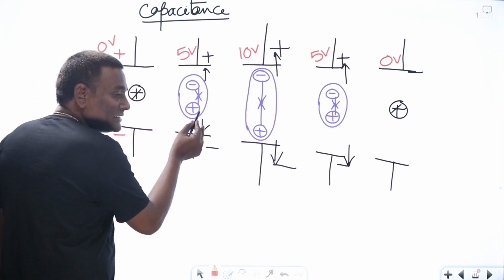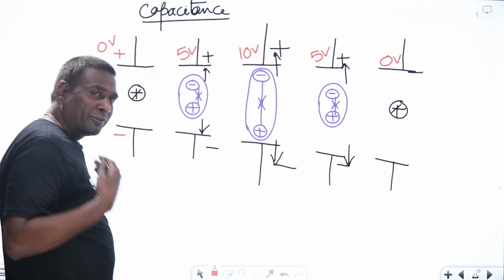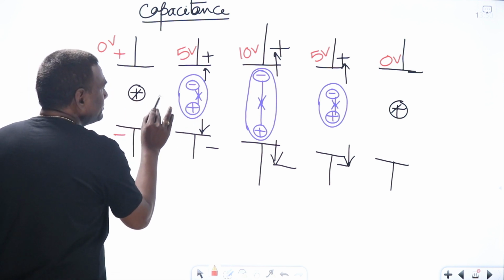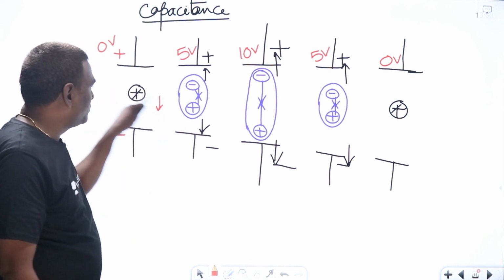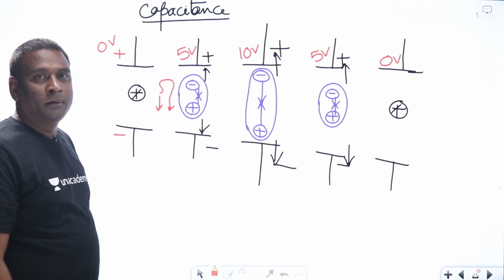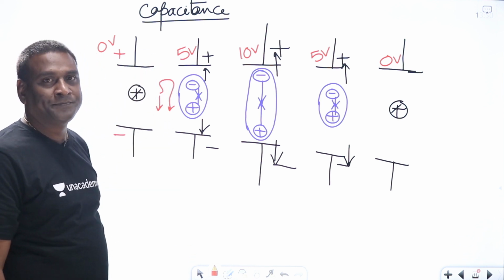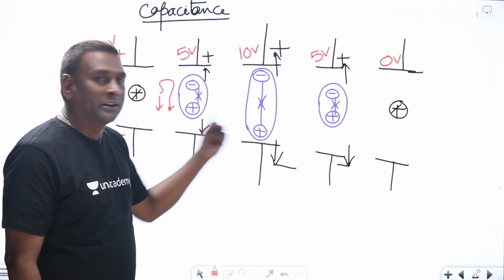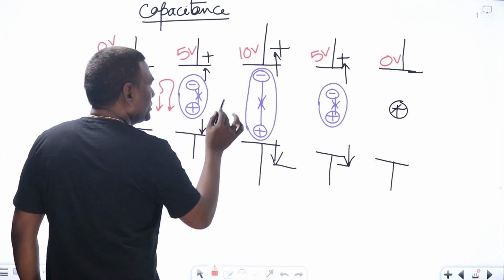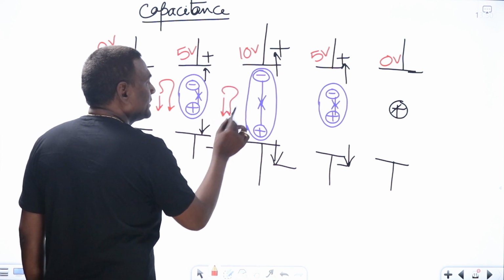Now, coming to the point, instantaneously I cannot change, but after taking some time, I can change. So while increasing the voltage from 0 volts to 5 volts, instantaneously anyway we cannot. While having that, this positive is coming down, meaning that current is in the downward direction. Positive is coming down, and the negative is going up, meaning that positive current is also coming down, because negative is going up. Now, while moving from here to here, positive is going down, so the direction of current is in this direction. Negative is going up, meaning that current will be in the same direction.